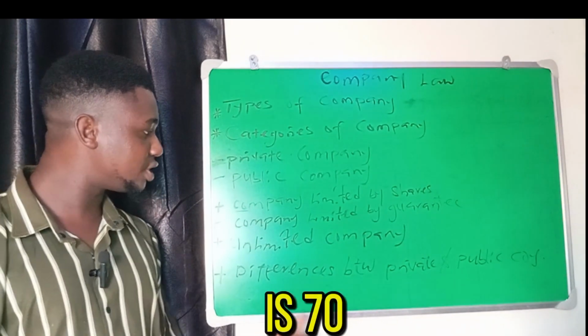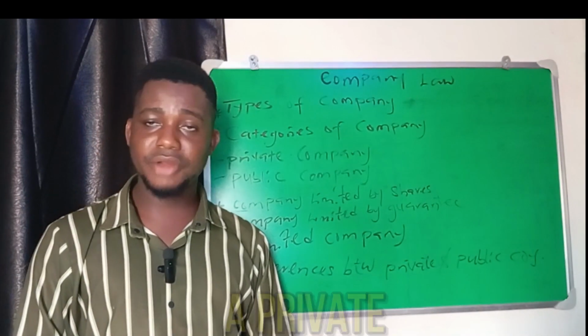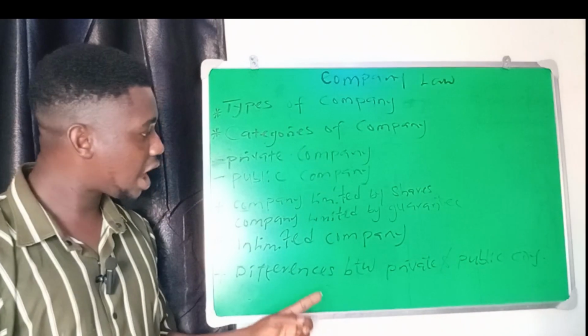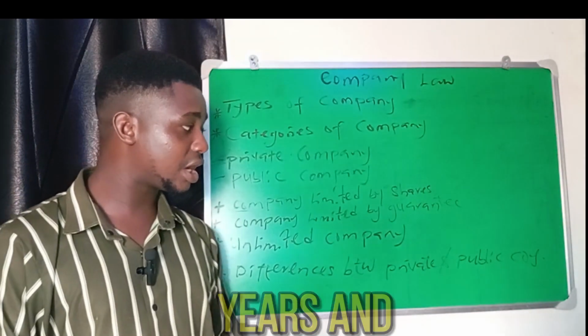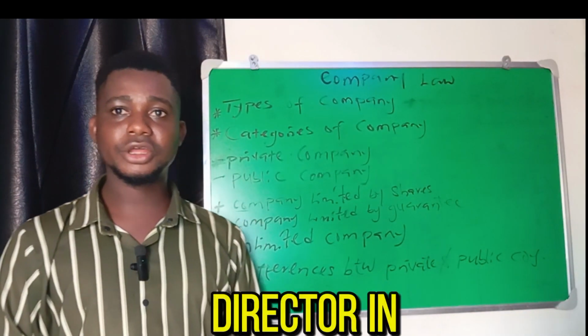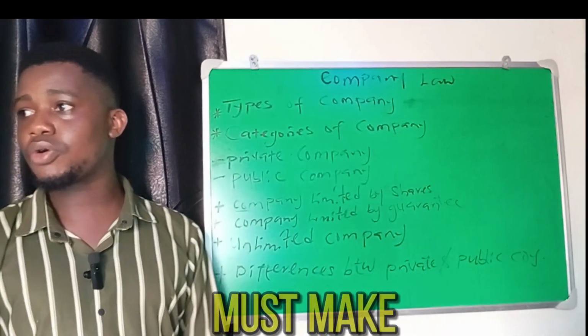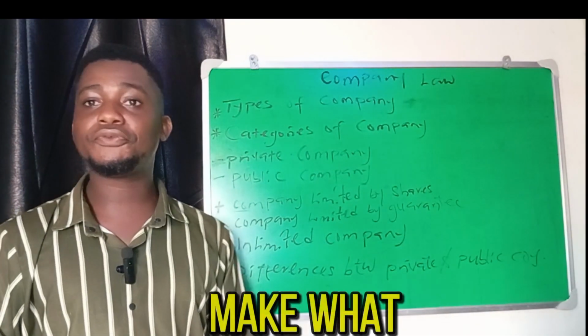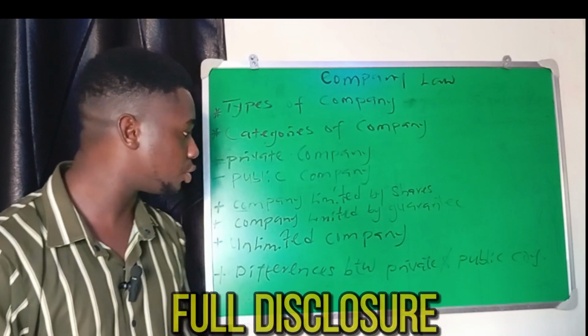A person who is 70 years and above can be appointed a director in a private company, but for a person of 70 years and above to be appointed a director in a public company, that person must make full disclosure.